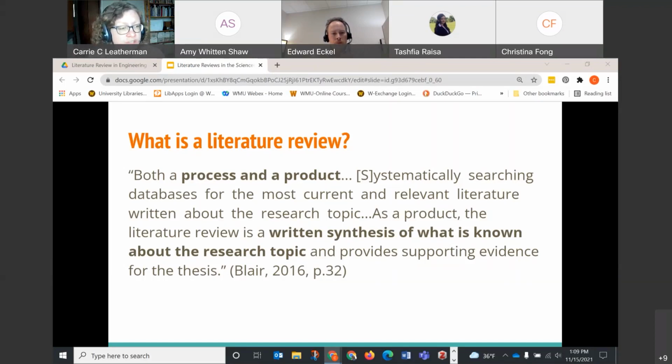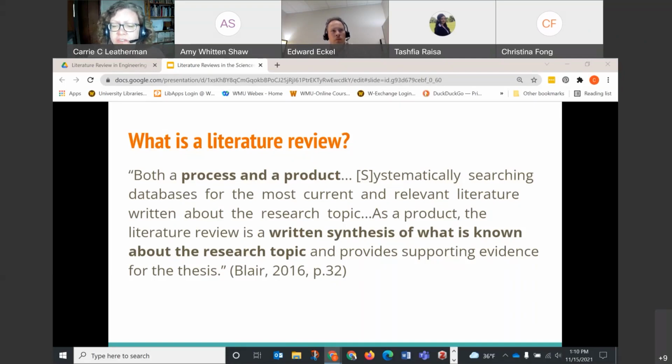There are generally three reasons why people do a literature review. One is to use it as an introduction for a primary research article. If you're writing a scholarly article about your research, you would generally include a literature review to give your readers some context for your research question and the research that you've done.